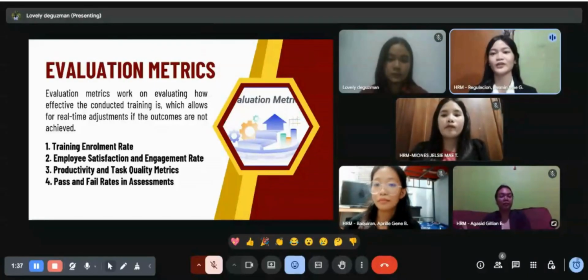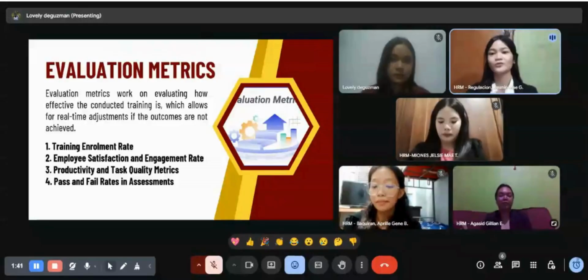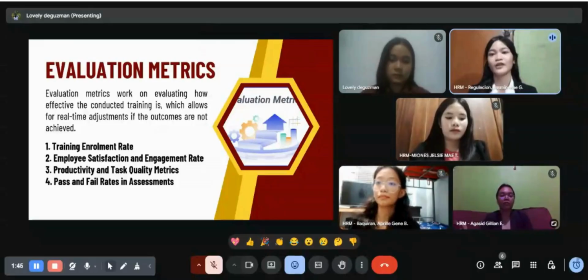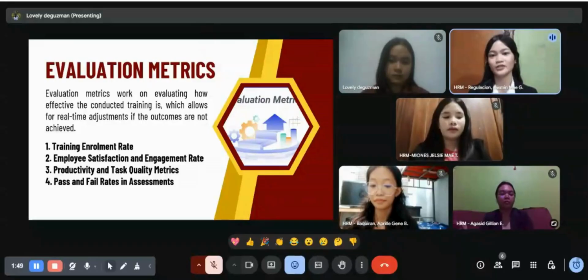And then the second one is the employee satisfaction and engagement rate. This is one of the metrics where you will know by the reactions of the trainees. How they reacted and felt about the training. But how can we measure this? Of course, they can conduct surveys. If the employees rated it high and are satisfied, that means your training is effective.